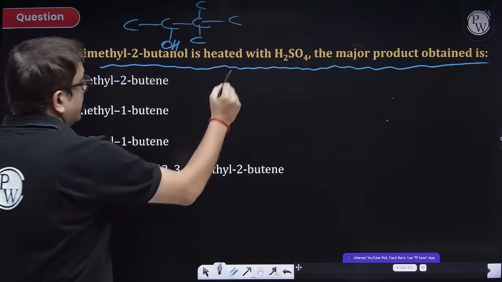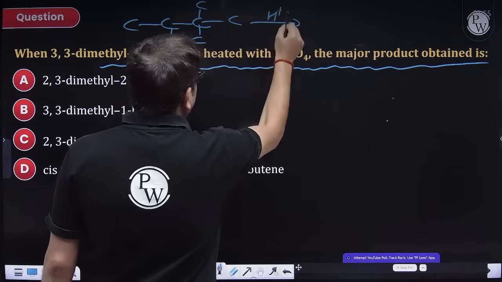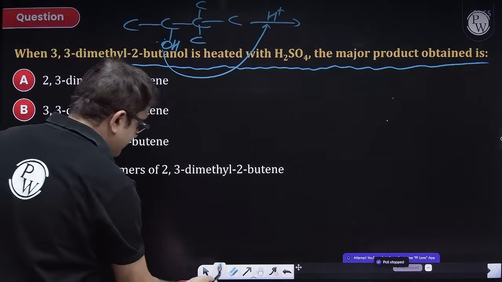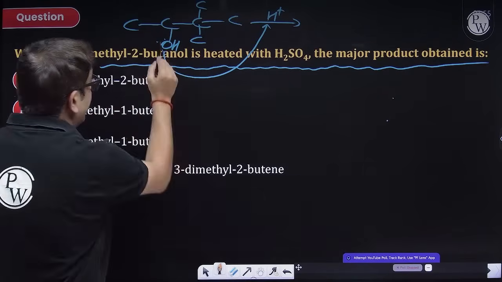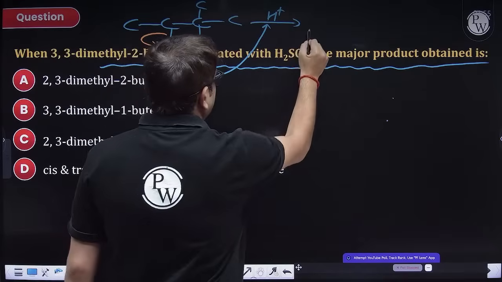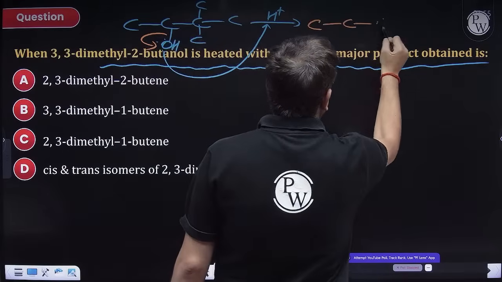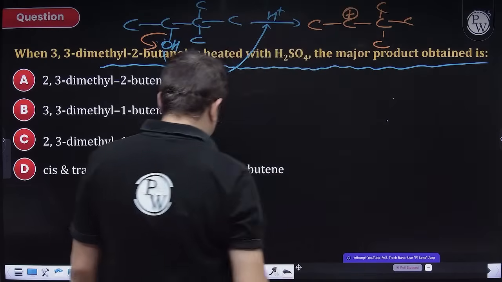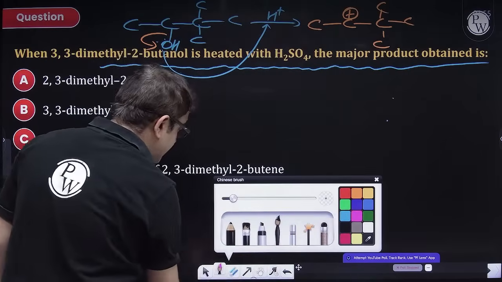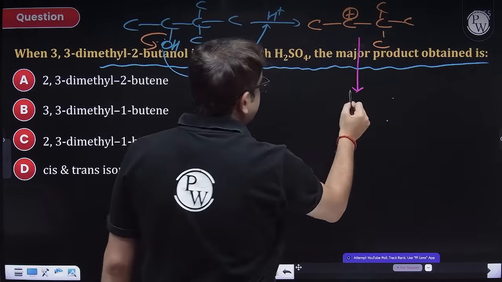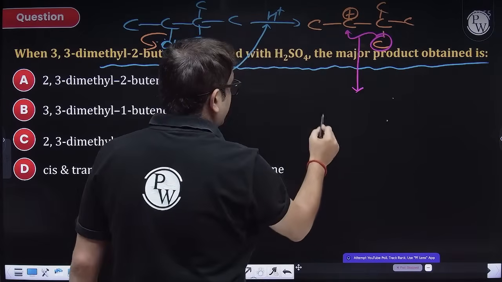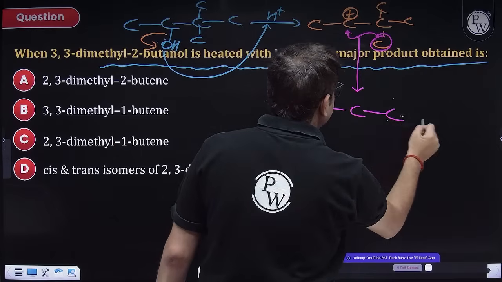Now first H plus will be going and protonation will take place. Then OH will be removed and a carbocation will be formed. Then methyl shifting will take place because it is always the rate determining step, the slowest step. So methyl shifting will stabilize this carbocation.